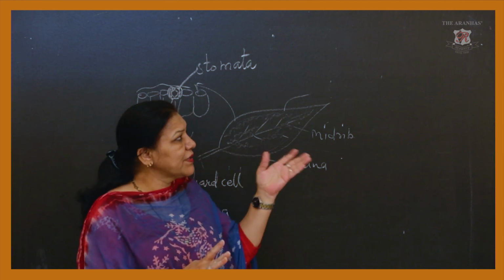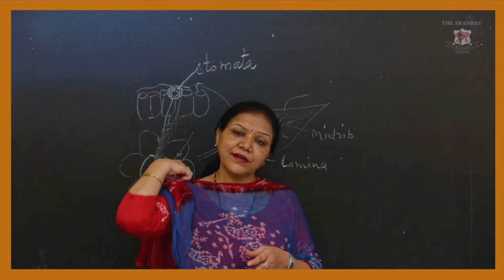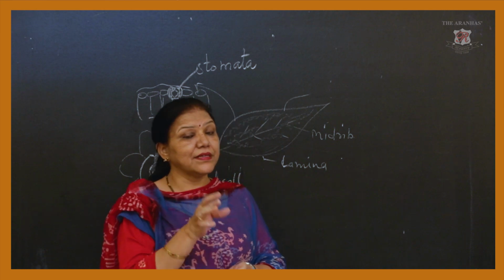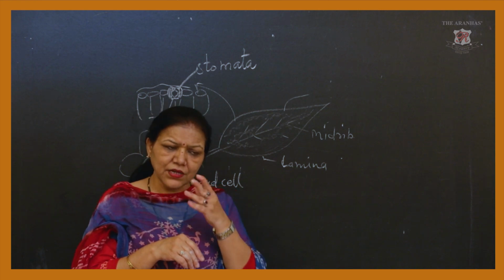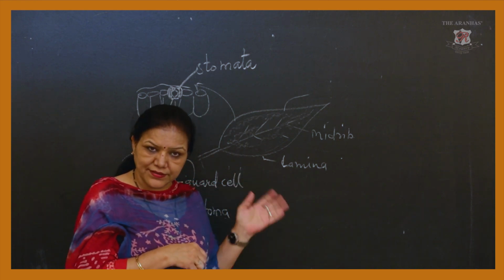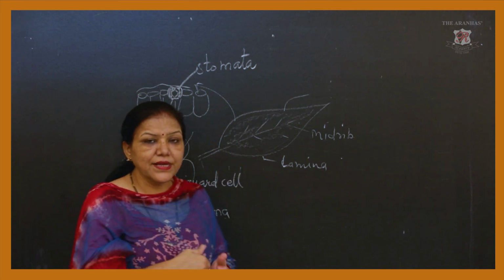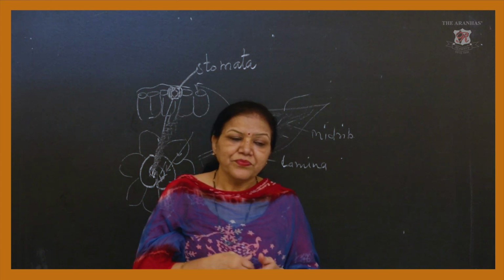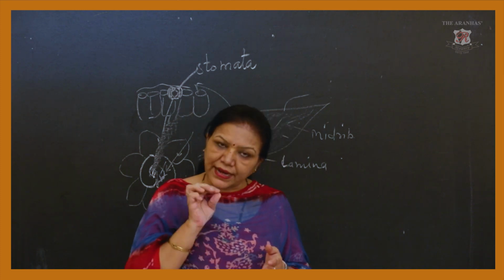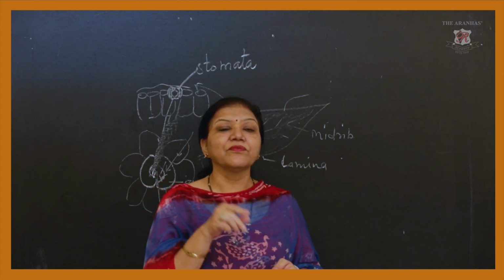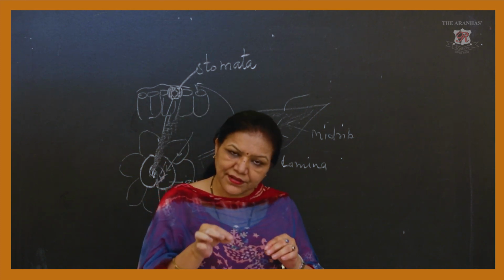We have done two types, active transport and diffusion. We have already learned about osmosis. We have seen the activities for osmosis. One activity we have seen for transpiration also, and now we are coming to the types of transpiration. So today's homework is, first of all, what is the function of xylem? What is the function of phloem? Write it down. What are the components of xylem? What are the components of the phloem? Name those components, write them down.